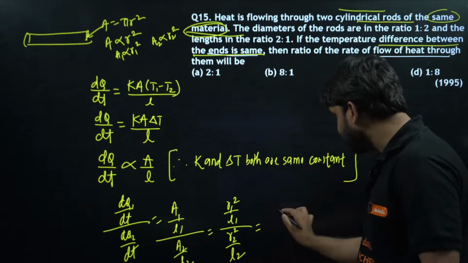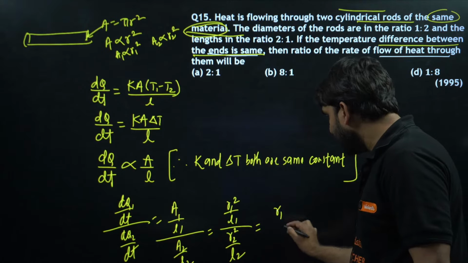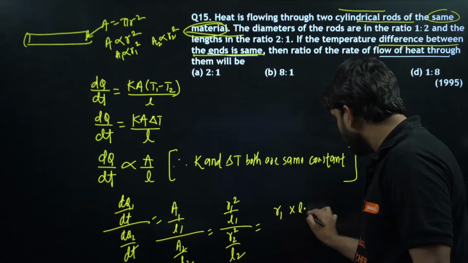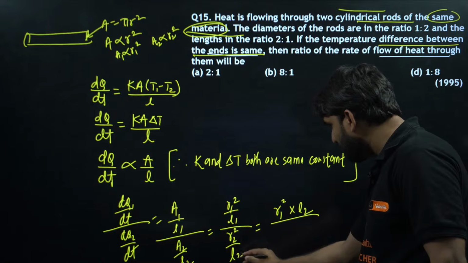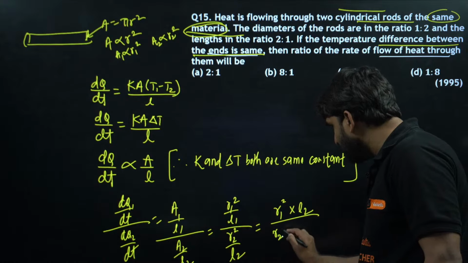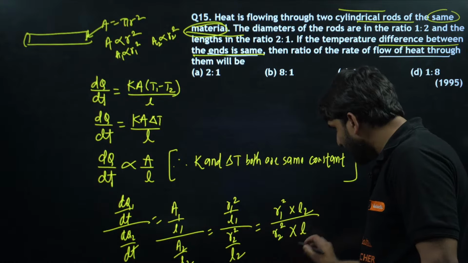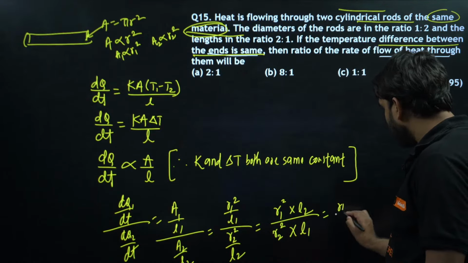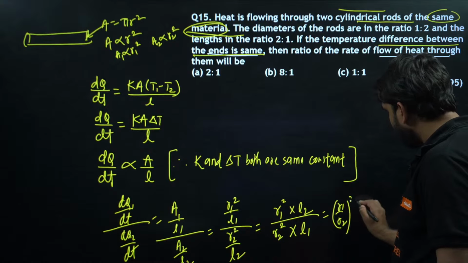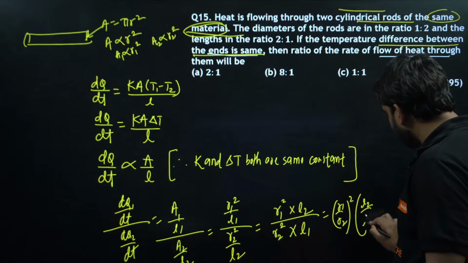So the formula will become R1 square into L2 divided by R2 square into L1. So this is R1 by R2 whole square into L2 by L1.